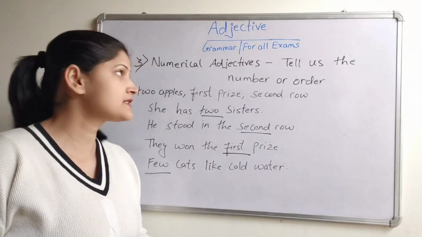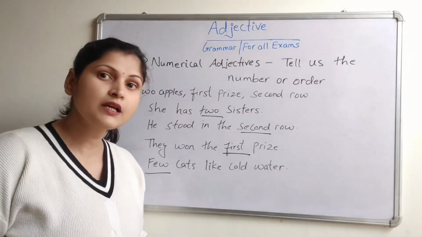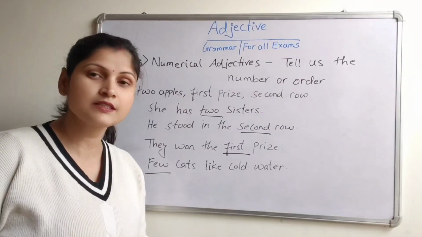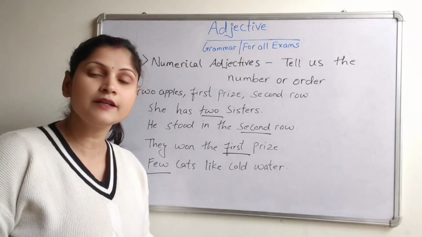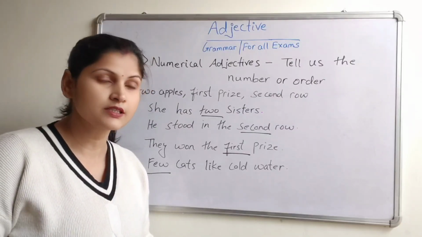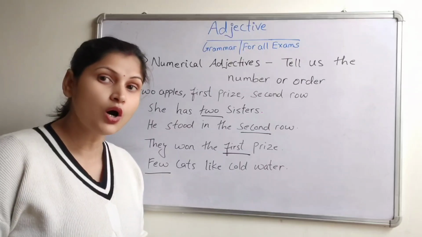Next adjective is numerical adjectives. They tell us the number or orders. 1, 2, 3, 4, 5, 6. These are numbers, and first, second, third, fourth, fifth. These are the orders. So numerical adjectives tell us the number or orders.